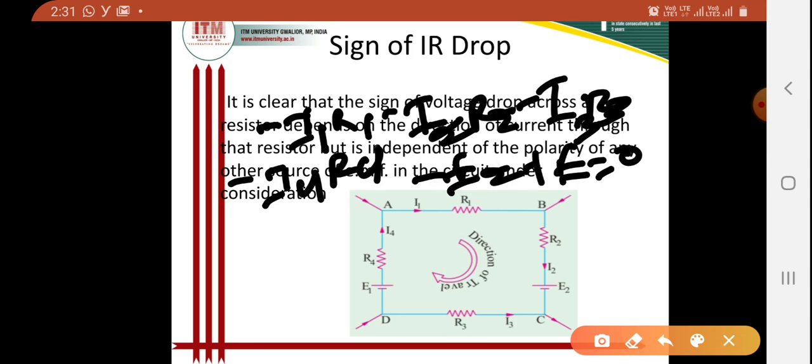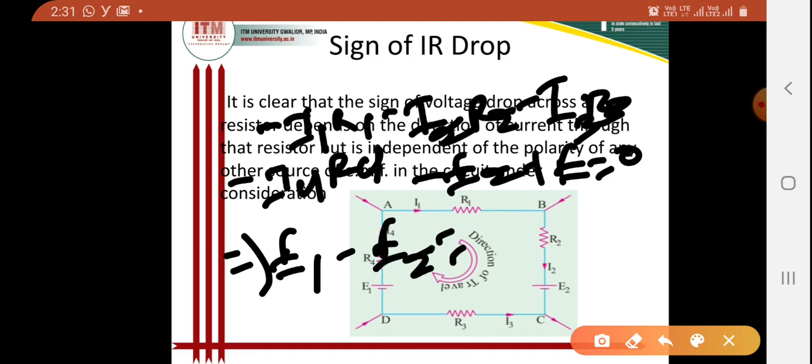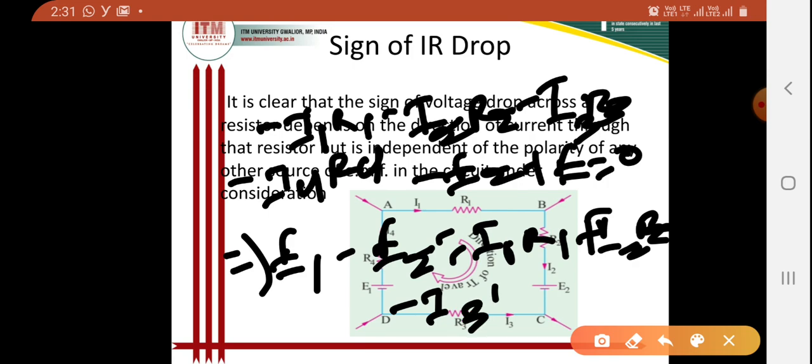So again we can write E1 minus E2 equals I1 R1 plus I2 R2 minus I3 R3 plus I4 R4.